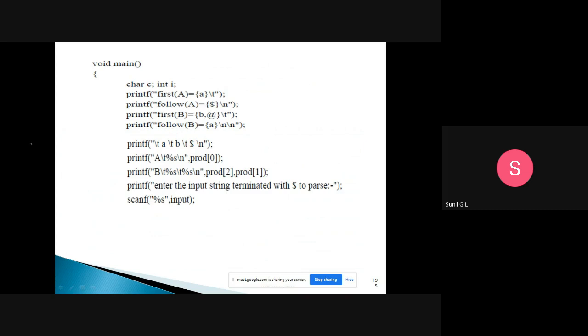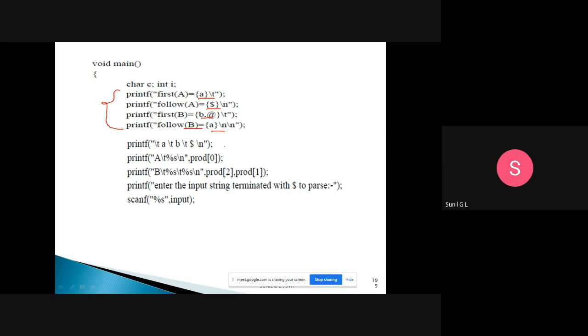Okay, so come to void main. What are the steps we have? That is pushing and popping. First, we need to calculate the first and follow. Here they have directly written first and follow. The first of a is small a, and the follow of a is dollar. The first of b is b and epsilon, and the follow of b is a. So we have calculated first and follow, and then we are printing a, b, and dollar.